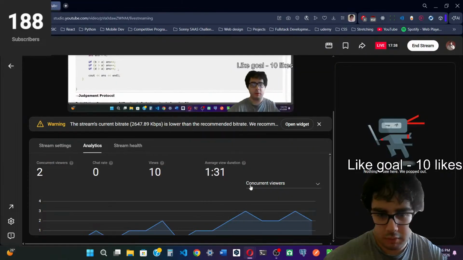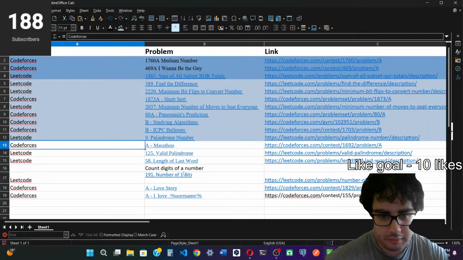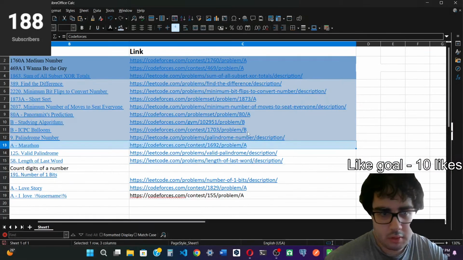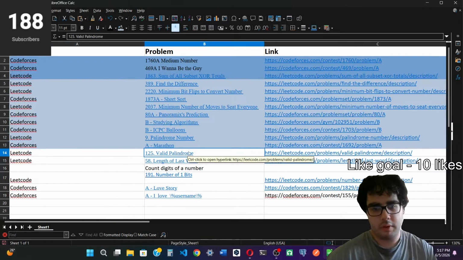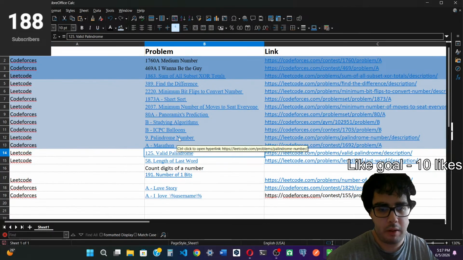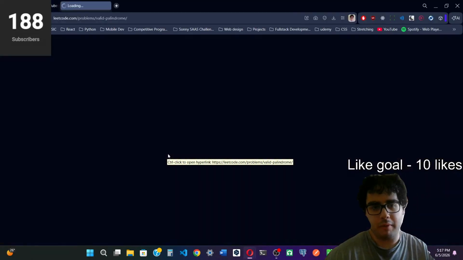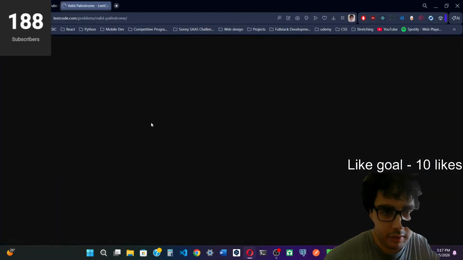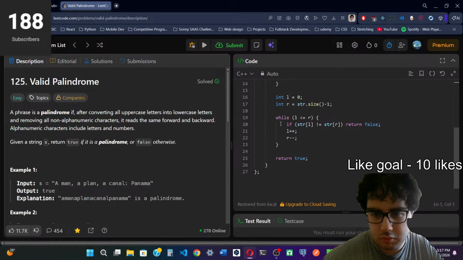Okay, we're going to the next one. So this one is valid palindrome. So we had palindrome number, but now we have valid palindrome of a string. So basically it's kind of the same as the number one, but this time we have a string.